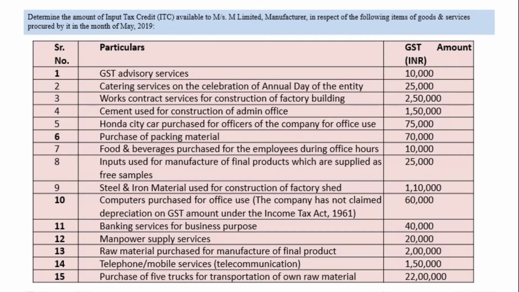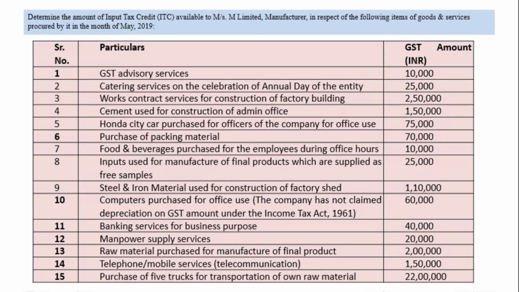Now next one, purchase of packing material, 70,000 GST paid. So it is allowed. Why? Because packing material is for business purpose. You will use this packing material for providing output supply. So all conditions of section 16 are satisfied here. That is why on the purchase of packing material, the 70,000 GST paid is totally allowed.